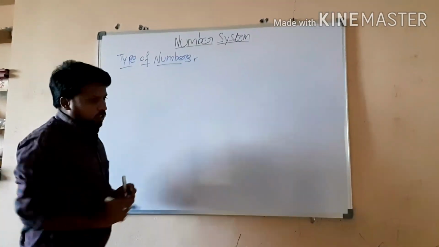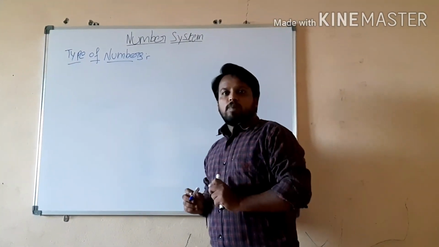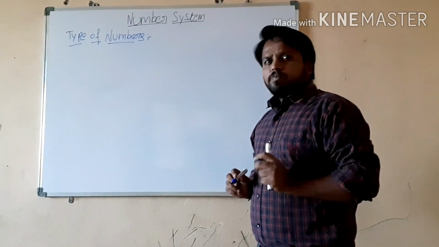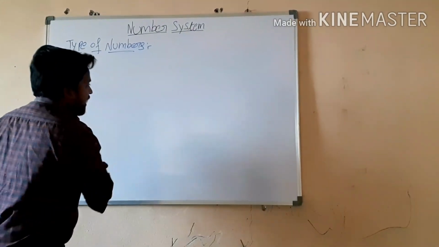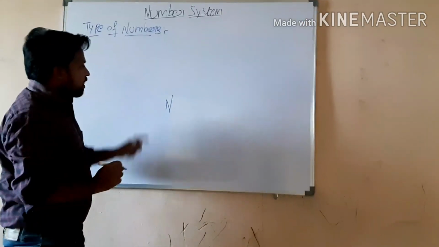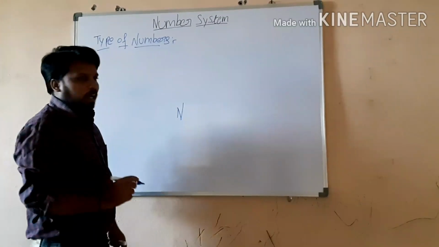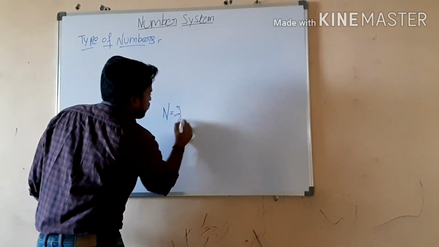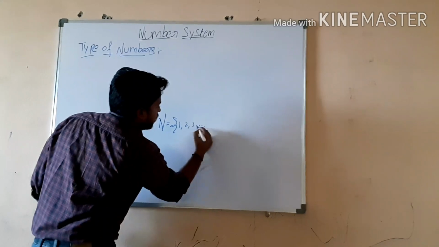Mainly this number system will work like the solar system in our social studies. The first type of number system is natural numbers. These natural numbers are denoted with the capital letter N. These natural numbers start from 1, 2, 3 and so on up to infinity.